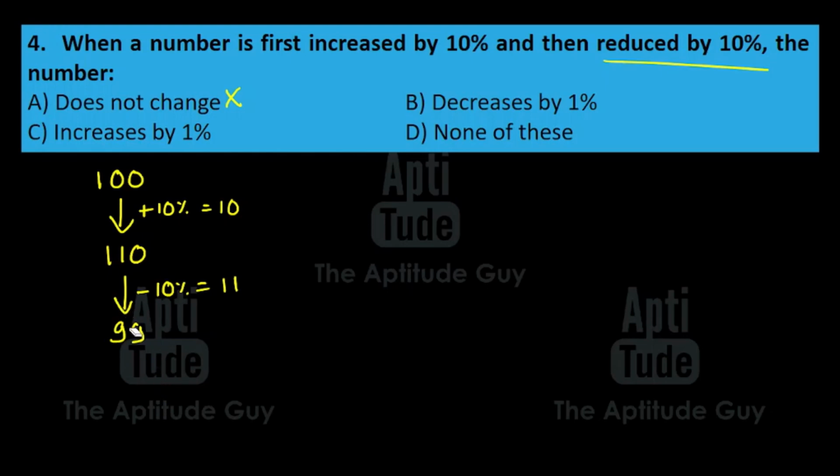So obviously some change has happened. How much is the change? From 100 we come to 99. So it reduces by 1%. So the answer is option B.